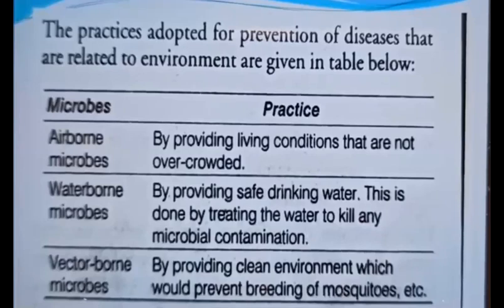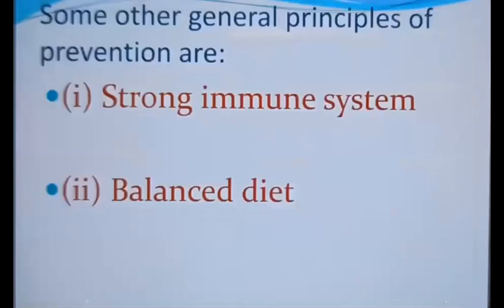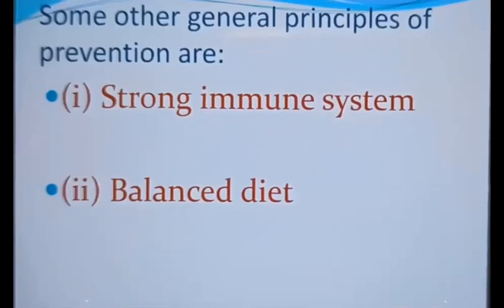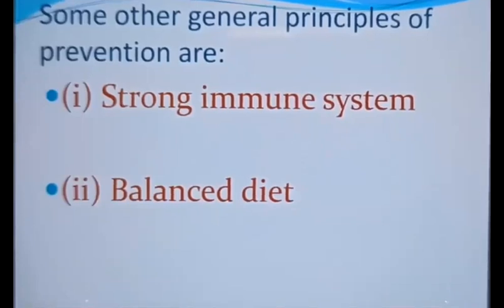But before going into specific ways, let me remind you one more thing I told you, that is about the taking of balanced diet, because balanced diet can only make your immune system stronger, and unless your immune system is stronger, you won't be able to fight against the diseases or the pathogens that try to enter into your body. So a balanced diet means a diet that has got carbohydrates, proteins, fats, vitamins and minerals in the proper amounts. So these are also included under the general principles of prevention. Now let us go over to some other methods, that is the specific principles of prevention.